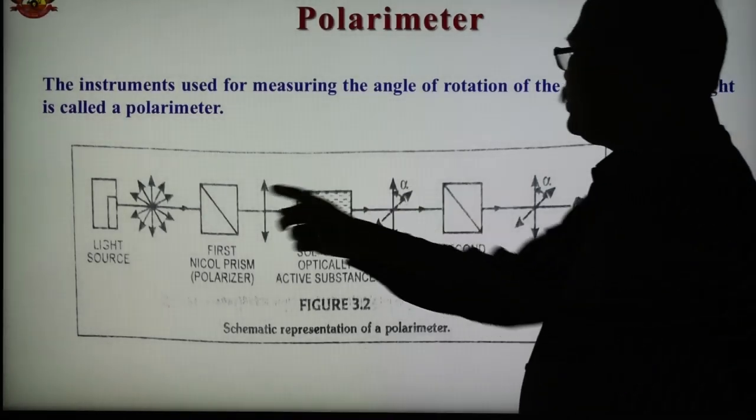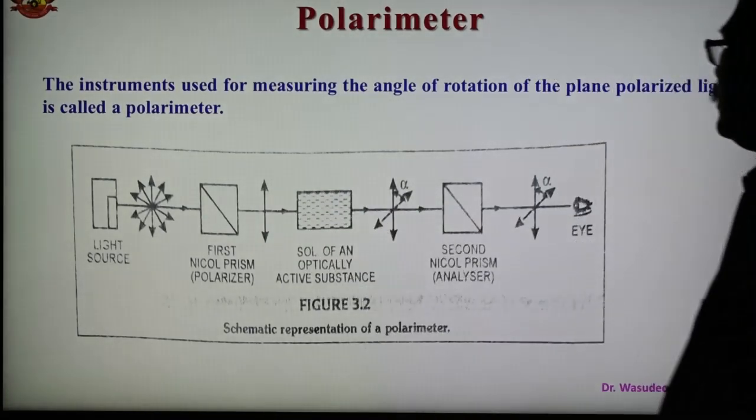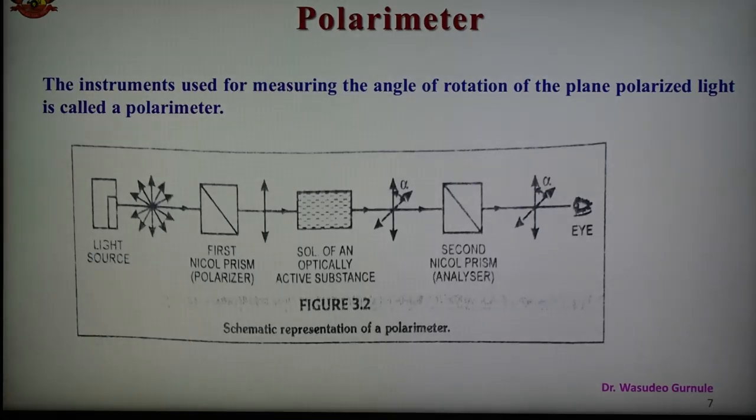So between these two, we take the solution of the optically active substance in this tube. After placing the substance in the polarimeter tube, the solid line represents the plane polarized light before, and the broken line represents it after the optically active substance.